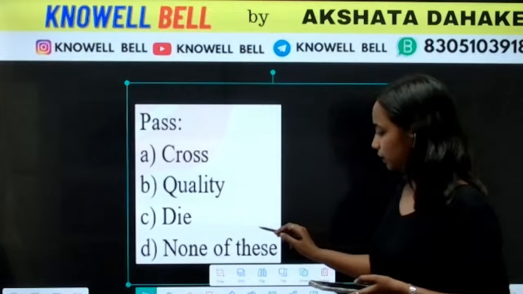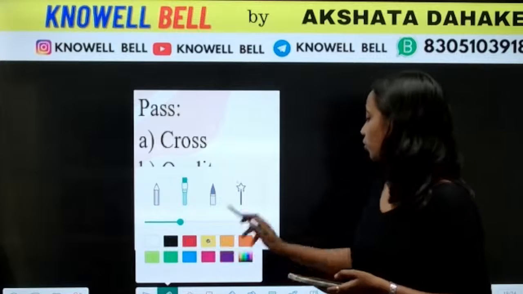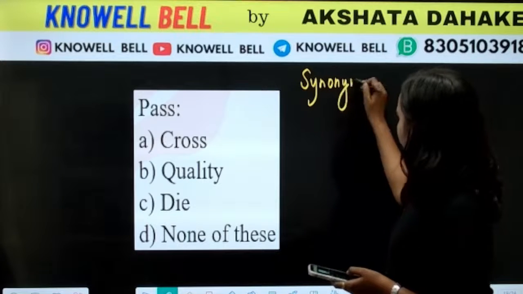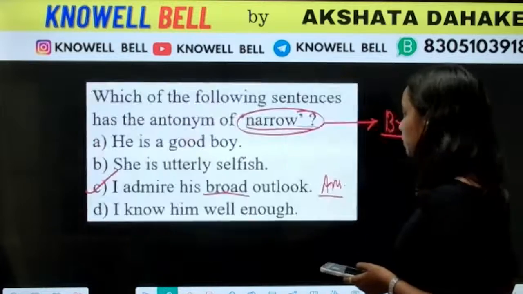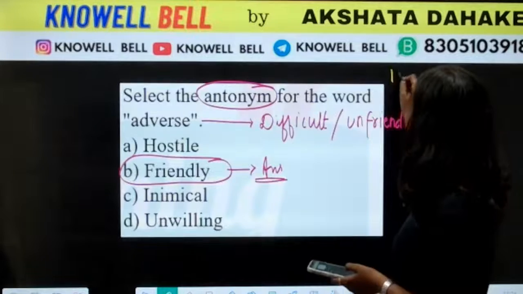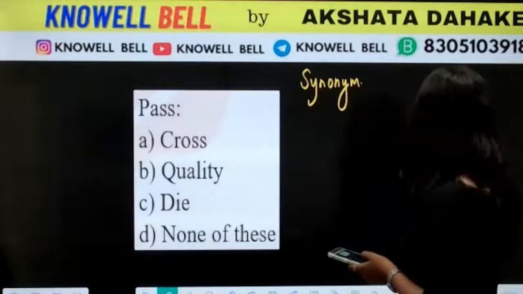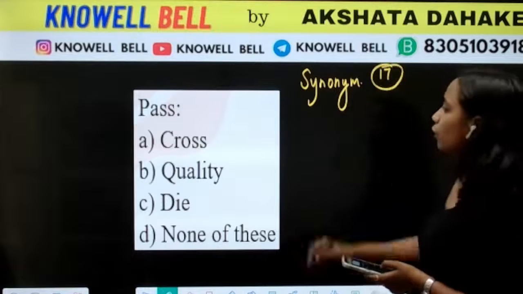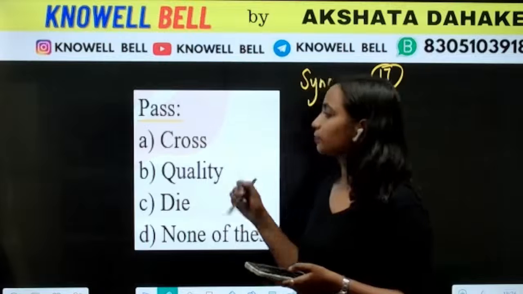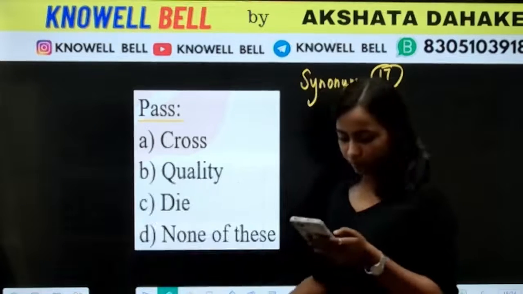Next one is past. You have to find synonym in this. आपको इस question में synonym find करना है. You have to find a word with similar meaning. This question is Question 14. This one was 15. This one was 16. This one is 17. Okay, go ahead. Pass. To pass something. Synonym of pass. What is the synonym of pass? Pass का synonym क्या होगा?